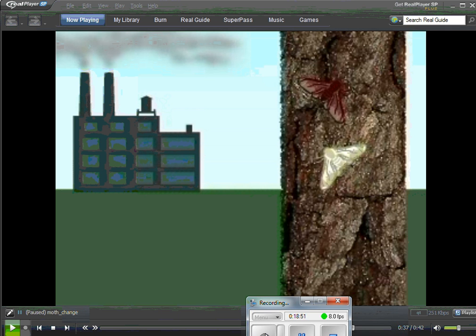Then once the Industrial Revolution occurred, they captured many more dark-colored ones. And so if you will draw both of those graphs, I want you to try to figure out what would be on the X and the Y axis. Think about what is the dependent and the independent variable. What depended upon the other.